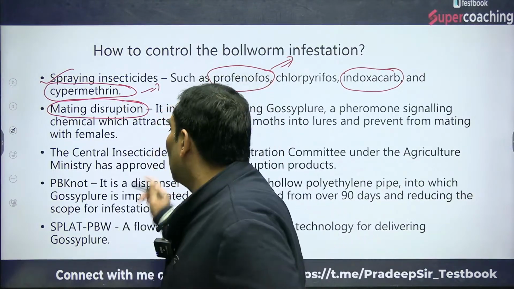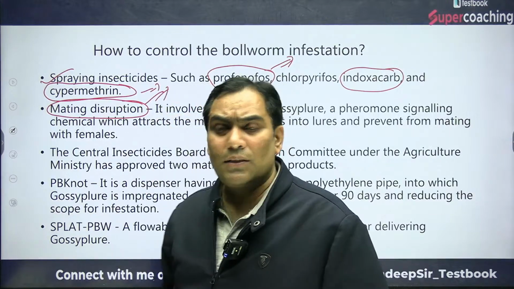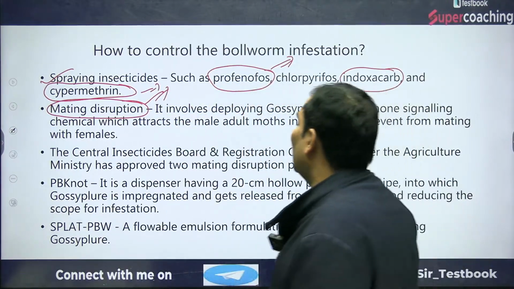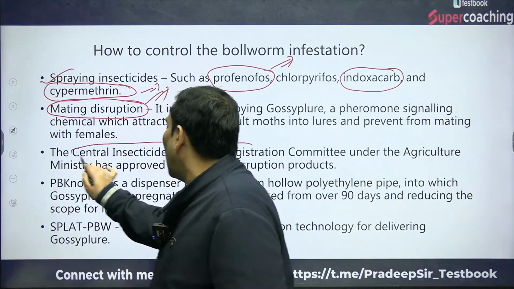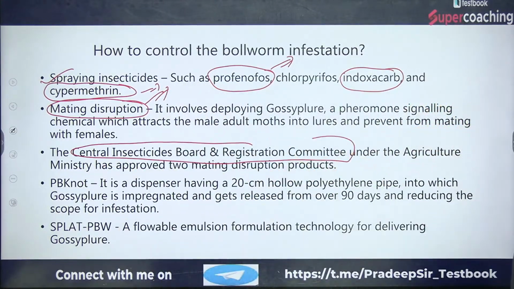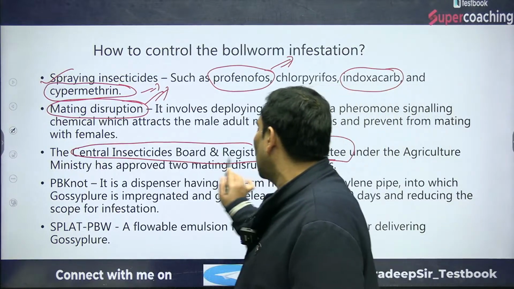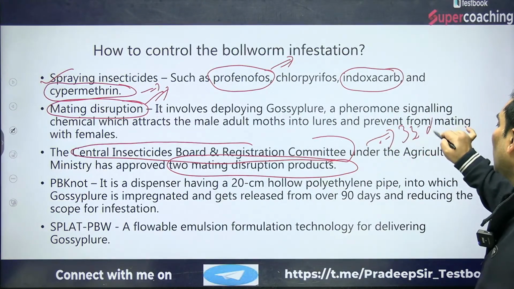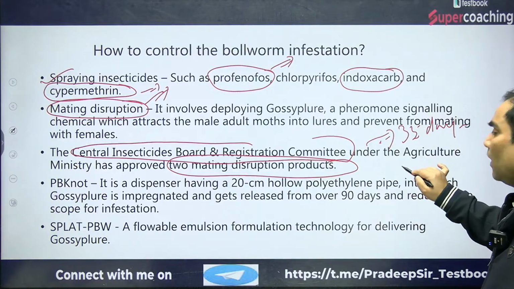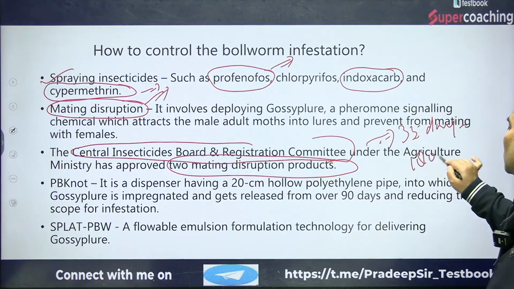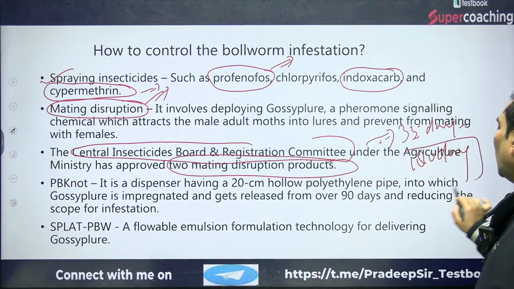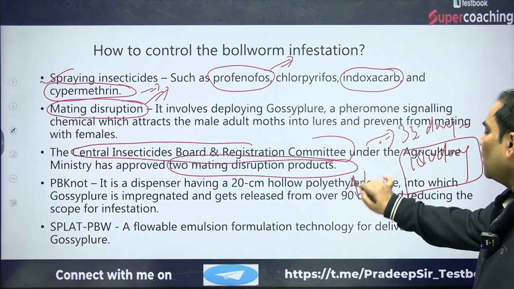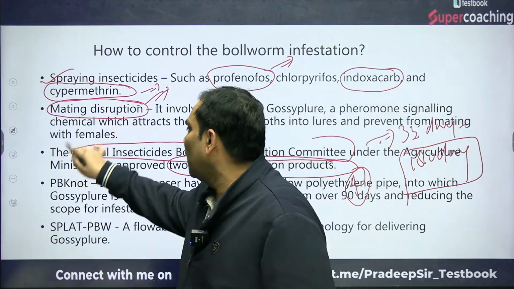So there is a need to disrupt the mating, and to have the Central Insecticide Board and Registration Committee under the agriculture ministry approve mating disruptive products. Because their life cycle is 35 to 40 days, and cotton is produced in 180 days, during a season they mate at least 4 times. So there is a need to disrupt this mating.